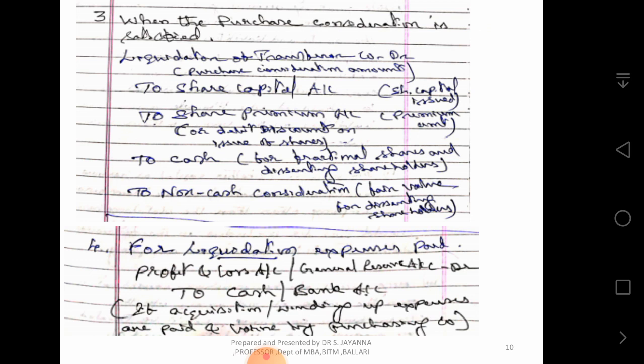Then third, when the purchase consideration is satisfied, meaning paid, liquidator of the transferor company debit for the purchase consideration amount, to share capital account if shares are issued, to share premium account if shares are issued at a premium, to cash account if cash is paid, to non-cash consideration, as sometimes some other assets might have been given. So the entry again, I repeat: liquidator of the transferor company, to share capital account, to share premium account, to cash account, to non-cash consideration.